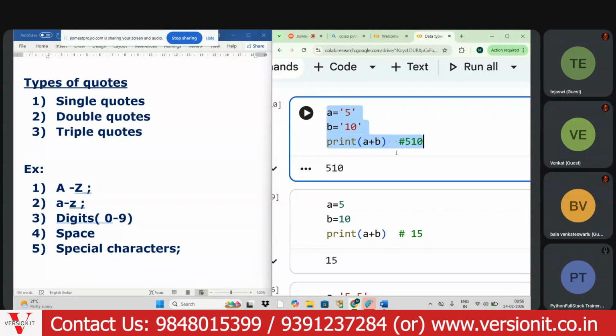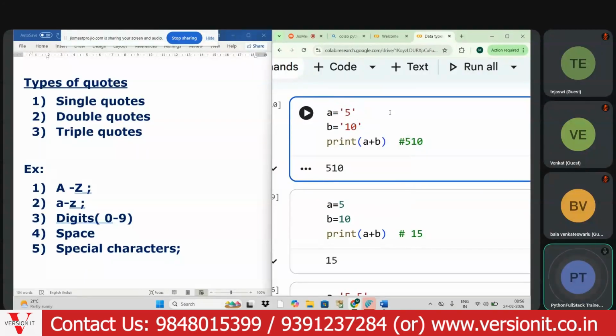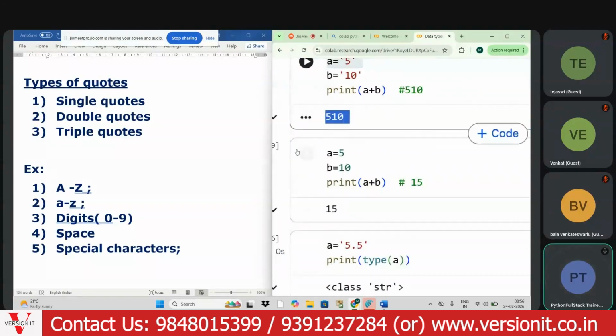Now this is the point you need to observe here. Getting the point, with strings, what will happen? We don't get a numerical result of 15 in strings. Instead of that, it will print the output as it is. Everyone, slowly everyone is getting the difference.